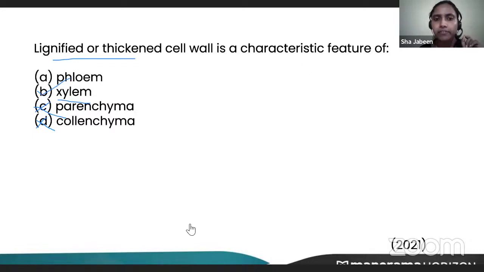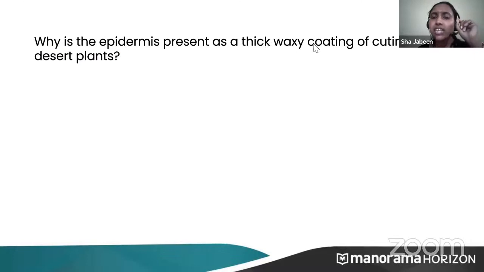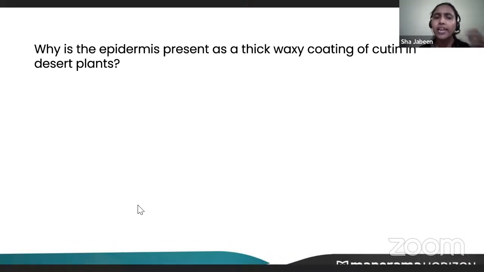Is it okay? Everyone have got xylem as answer? Okay, very good. Now let's move on to the next question. Why is the epidermis present as a thick waxy coating in desert plants? If you touch the desert plants, you can feel a lot of waxy type of texture in them. What is the reason? Why do they have this waxy coating? Just imagine why these desert plants have waxy coating.